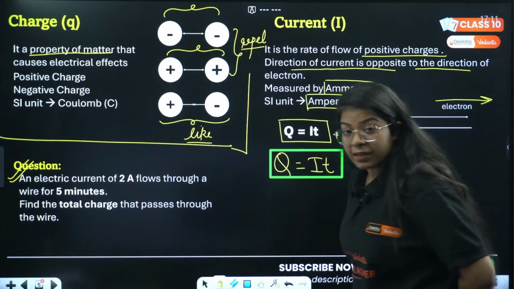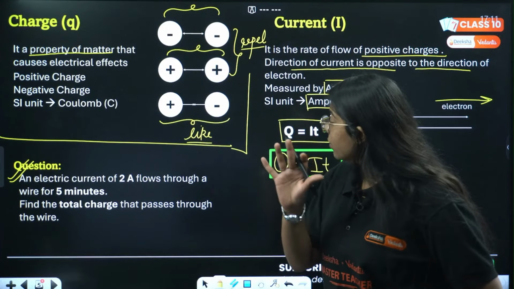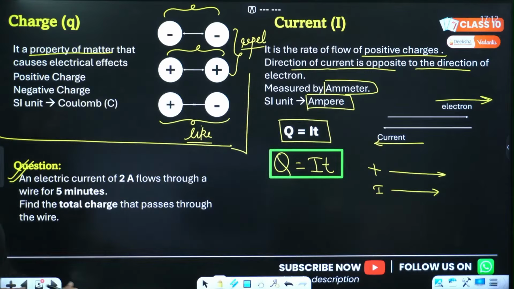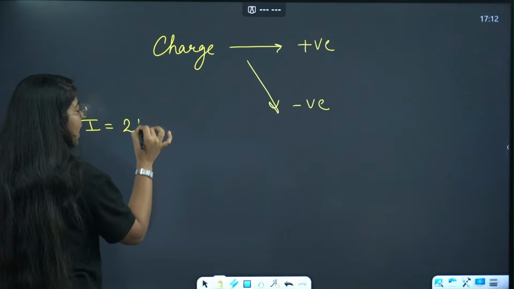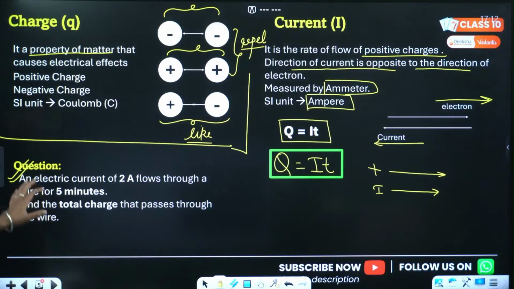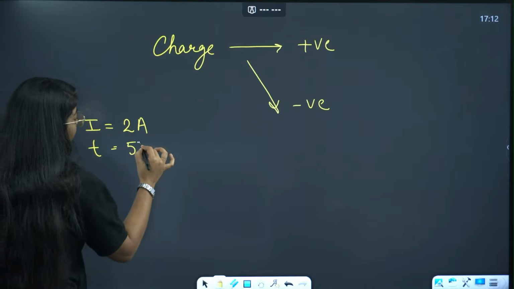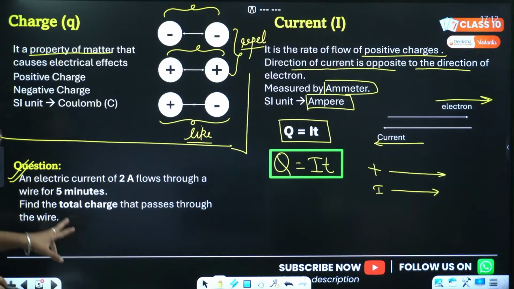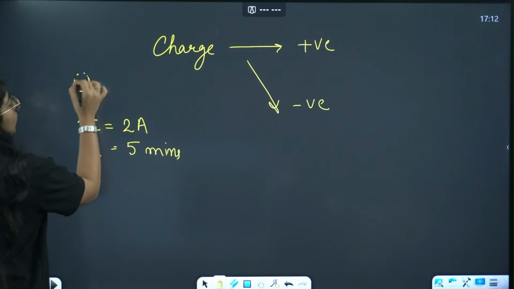An electric current of 2 ampere flows through a wire for 5 minutes. So what is given? Let's see. An electric current of 2 ampere, so current is given as 2 ampere. Correct. Then wire for 5 minutes. Done. So time is 5, but it is in minutes. Remember it. Find the total charge that passes through the wire. We have to find the total charge.